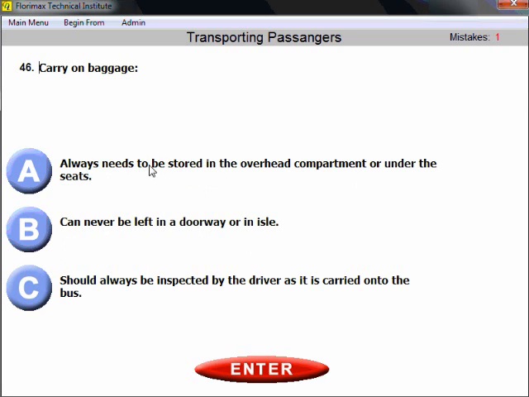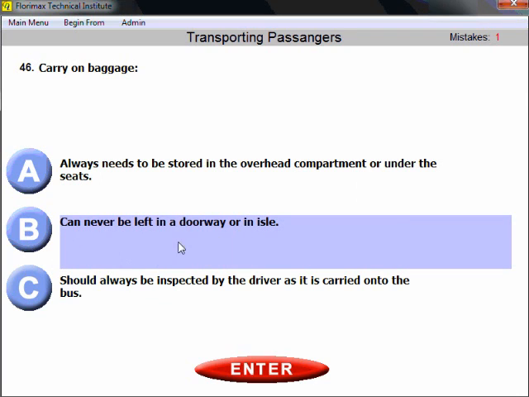Let's try. Always needs to be stored in the overhead compartment. No, again, logically, you could carry it in other places than the overhead compartment. Should always be inspected by the driver. No, the driver usually does not do it, right?